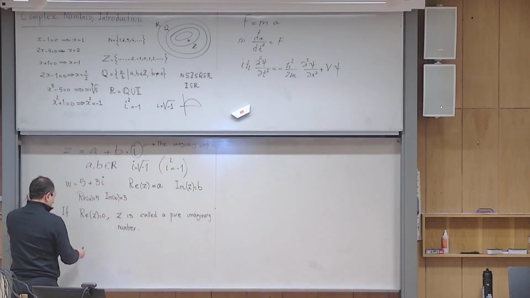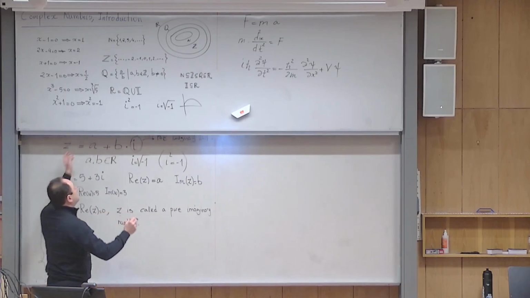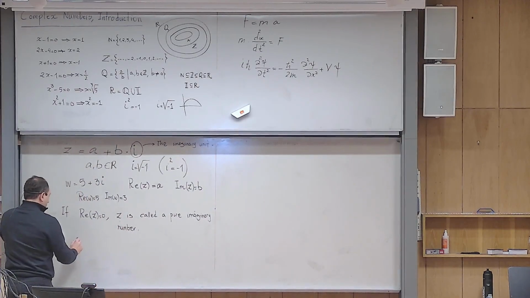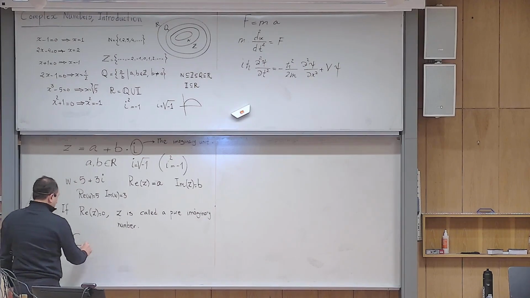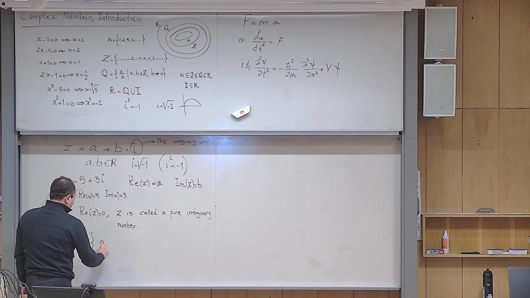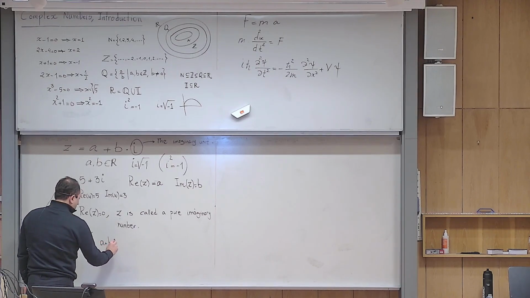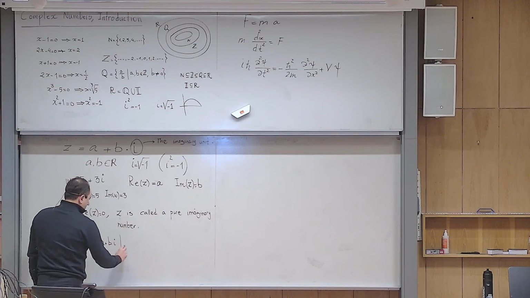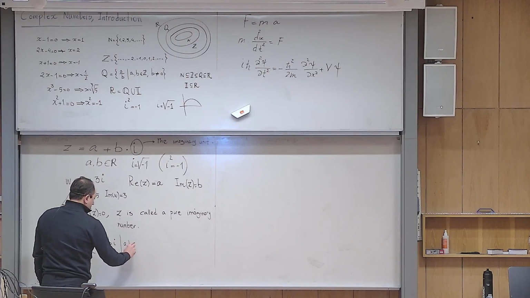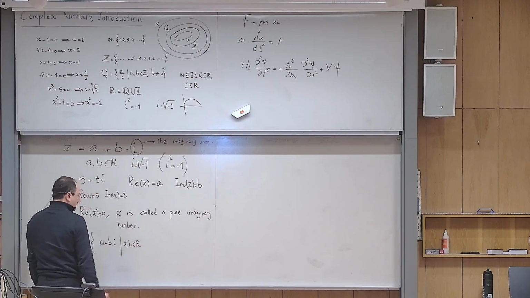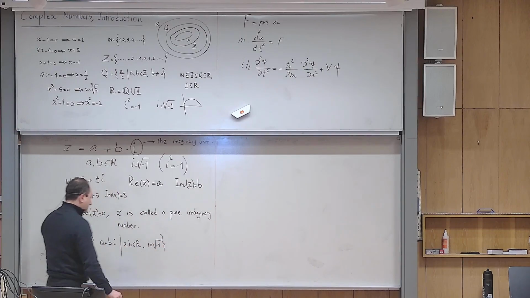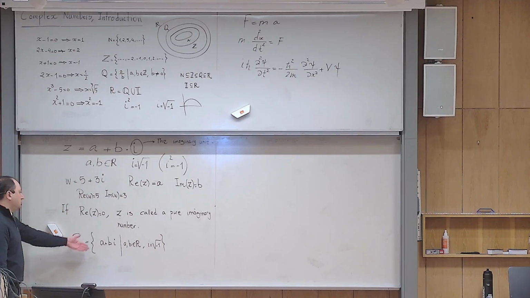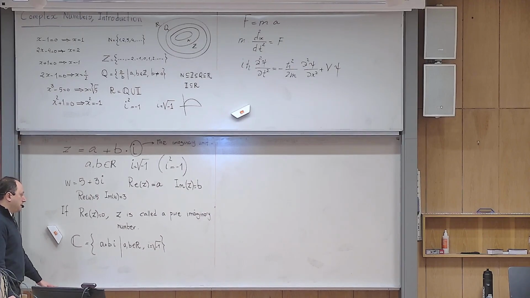Another thing I want you to write: the set of complex numbers, let me introduce it mathematically. This is denoted by this symbol, C for complex, and that is the set consisting of all the numbers of this form a + bi, such that a and b both belong to R, and i is the square root of -1. So if someone asks you to define the set of complex numbers, this is one way of defining it.